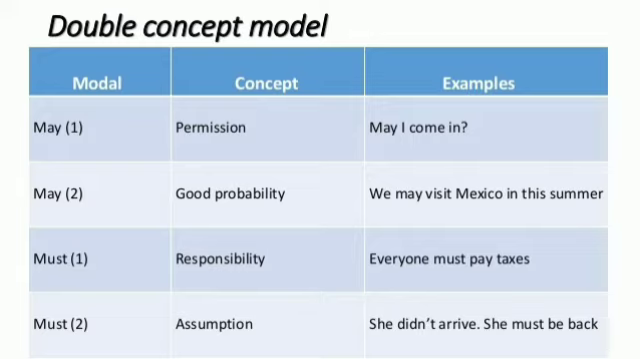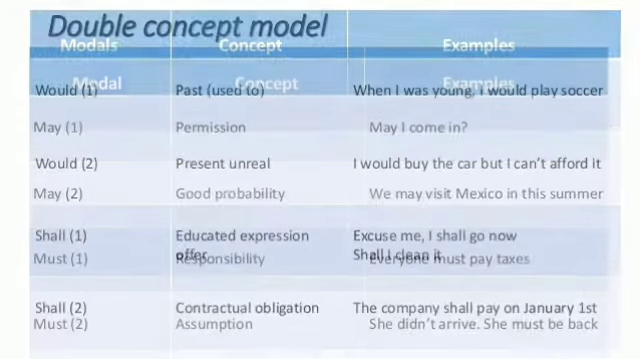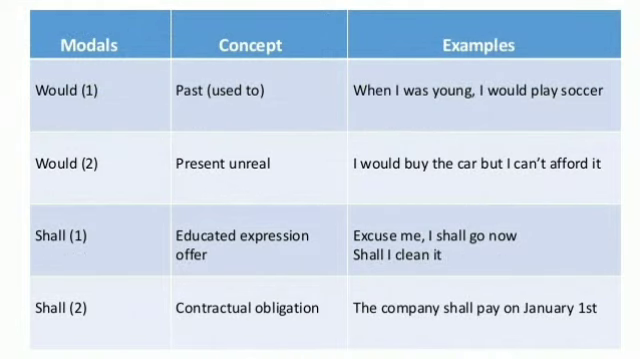So it is just an assumption, as she hasn't arrived yet, so maybe she is back. So for the two concepts, may and must, we have discussed. Let's see the next model, would. So the first concept for model would is past, means used to, and second concept is present unreal.